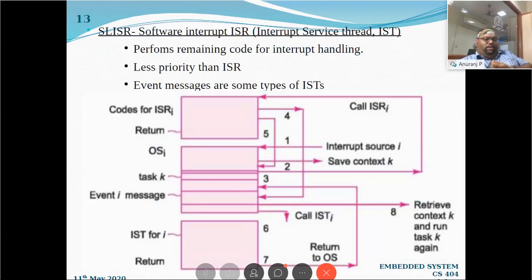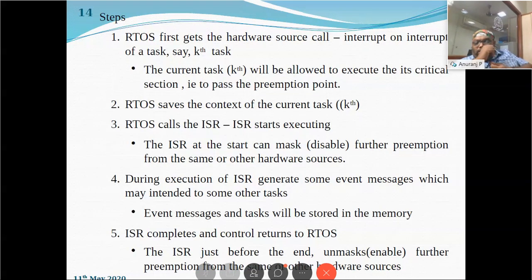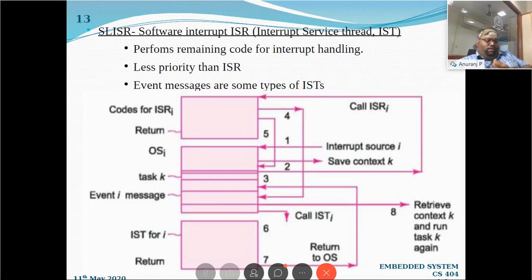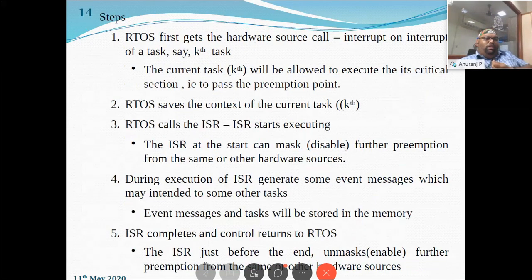In the figure you can see 3 blocks, instead of 2 blocks in the previous 2 techniques. The first block is my ISR block, the second block is my operating system block, and the third one is my IST. Actually, the first 5 steps are going to be the same. Let us go for that.